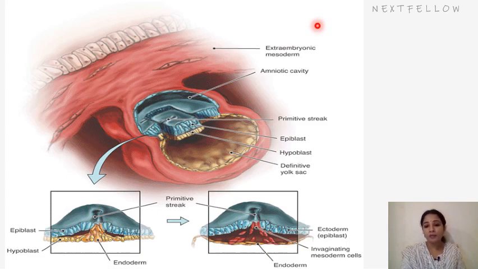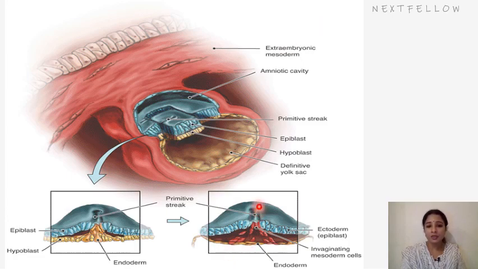One thing we have to note down: the primitive streak is derived from epiblast cells. The rostrocaudal and the midline lateral axis of the embryo are defined by the primitive streak. And we know that Hensen's node, which is the cranial tip of the primitive streak, contains a depression.